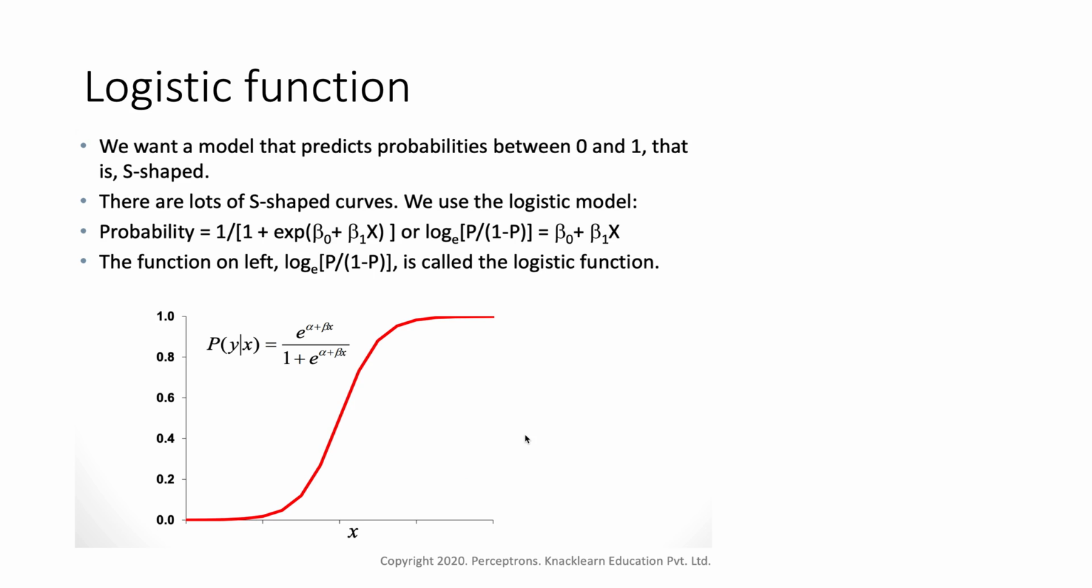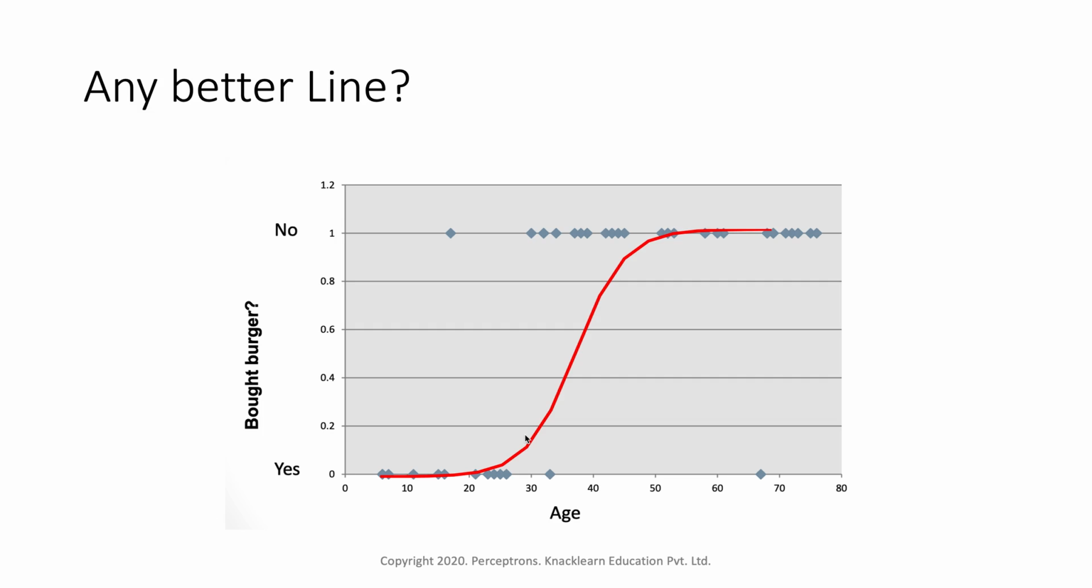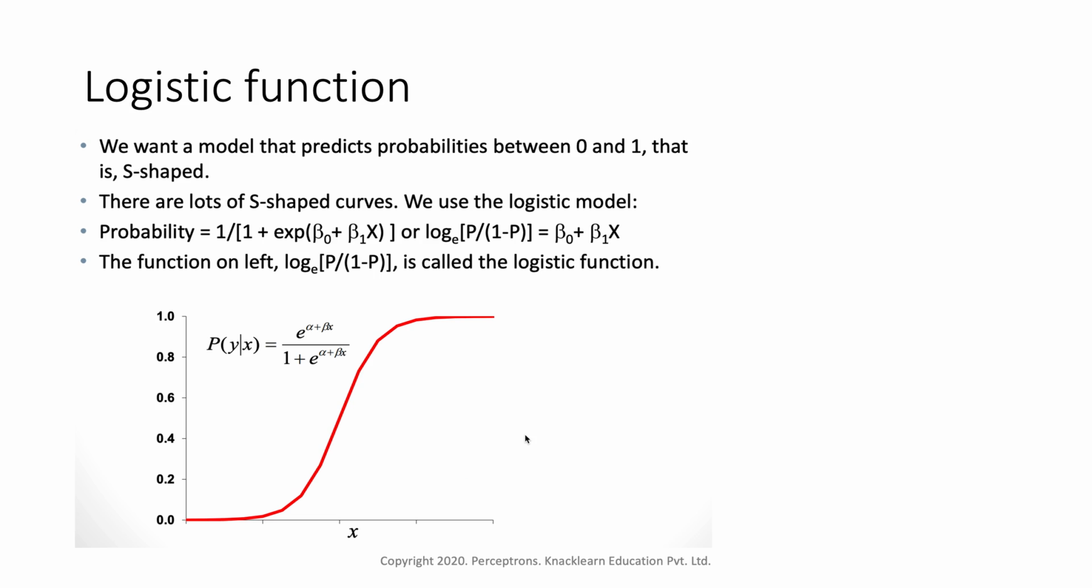Here, in our scenario, we have to predict whether somebody is going to buy a burger or not based on their age. So this model is trying to predict probabilities between 0 and 1. When you use the logistic function, it predicts values based on probability, and this is always S-shaped. There are a lot of S-shaped curves; here we are using the logistic model.